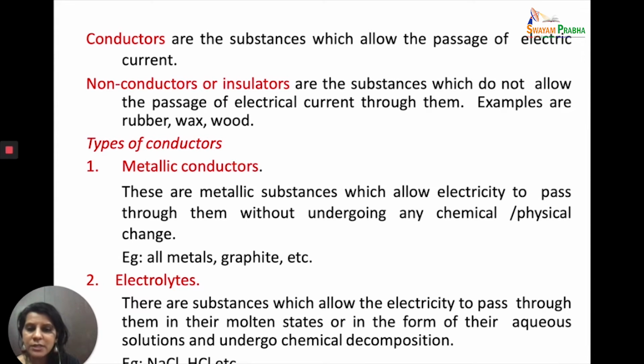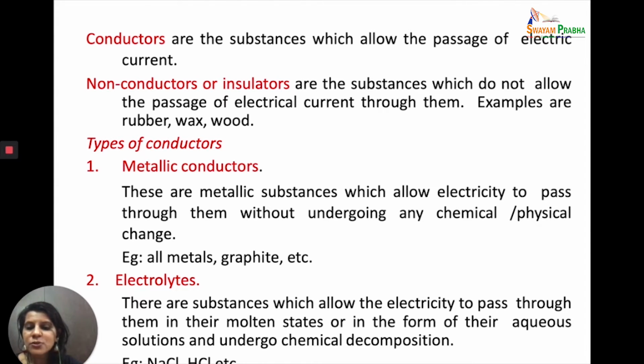And we know a little about metallic conductors from our previous understanding, that the electricity is conducted in the metallic conductors due to the movement of electrons. So if the electrons move in the metal conductors, then the electricity is conducted. We apply a potential difference across the metallic conductors and the electrons flow, and the electricity moves. We know that the electrons move from the negative terminal to the positive terminal, and the electricity moves from the higher potential to the lower potential. So this is about metallic conductors. All metals and graphite are examples of metallic solid conductors.